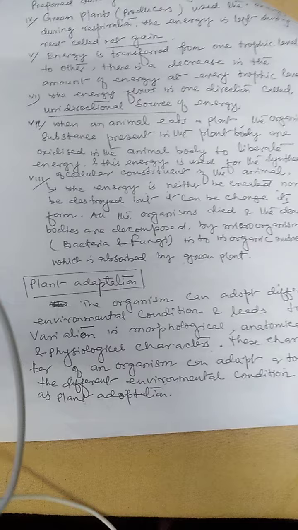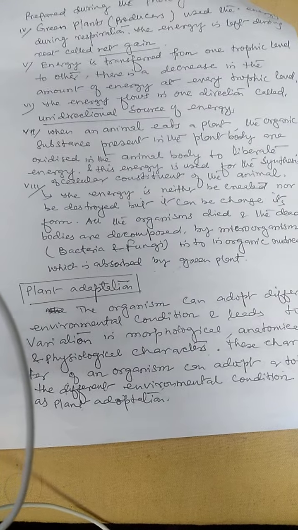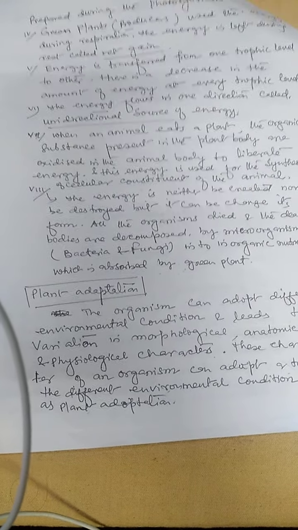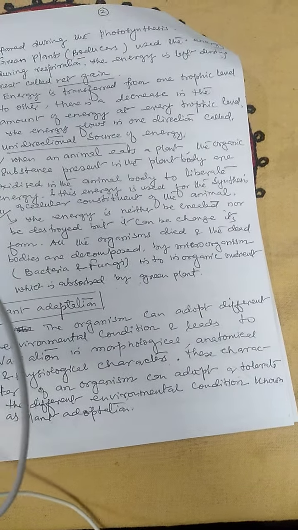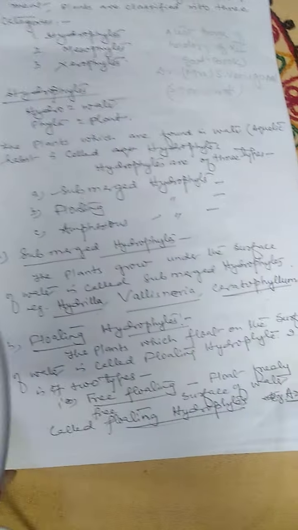Next one is plant adaptation. The organism can adapt to different environmental conditions, which leads to variation in their morphology, anatomy, and physiological characters. These characters of the organism help it adapt to or tolerate different environmental conditions. This is known as adaptation on the basis of water requirement.